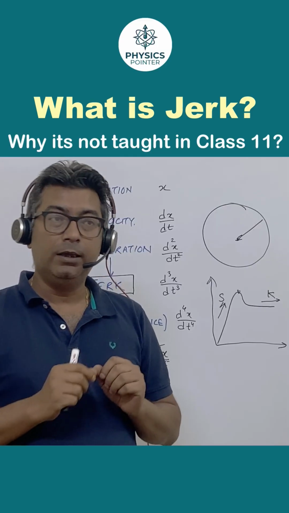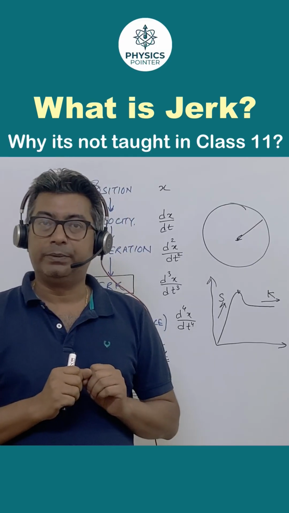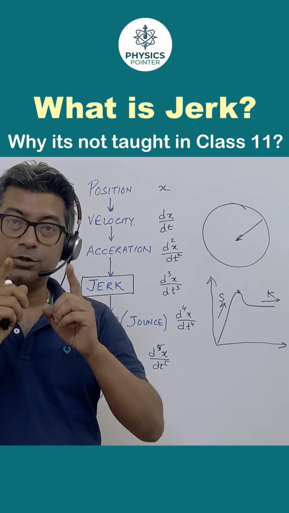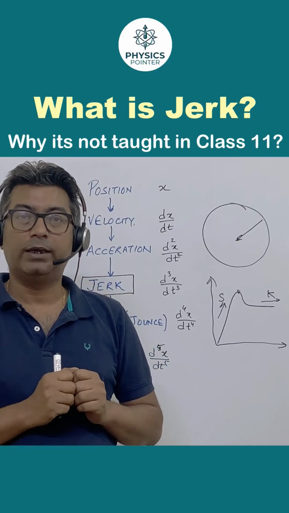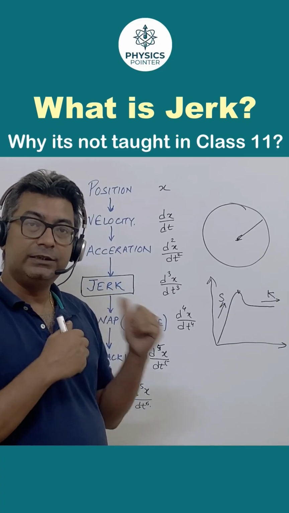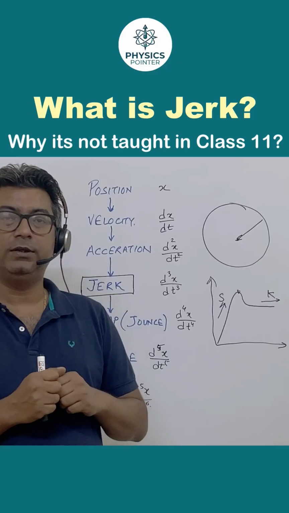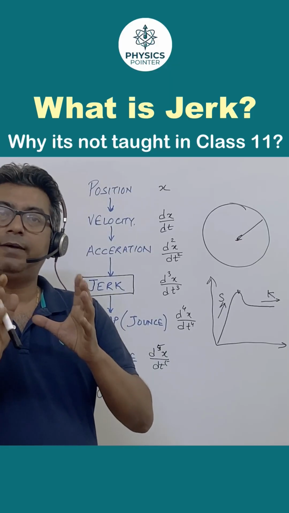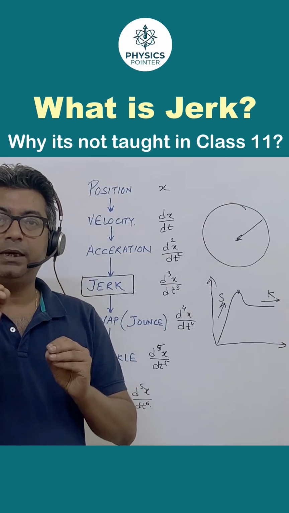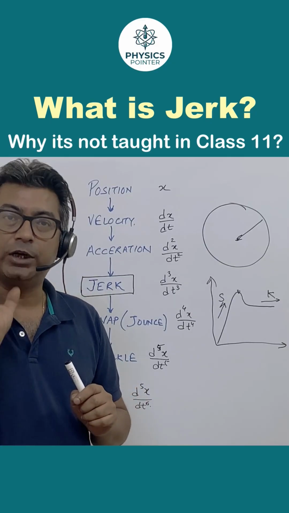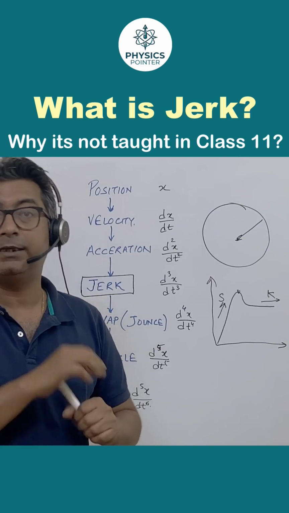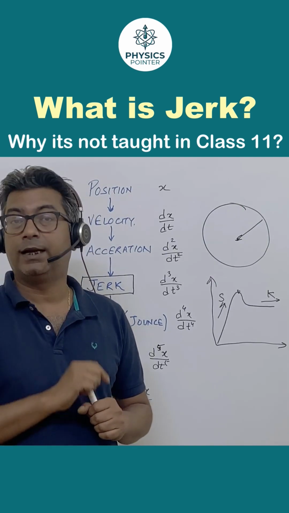For example, when a car accident happens, there is a sudden change of acceleration, and that's what we call a jerk. Unfortunately, we do not mention this term in our textbooks, but sometimes in advanced competitive exams you will see somebody writing that a body is given a jerk. That means a body is given a non-uniform acceleration. So you have to understand that.